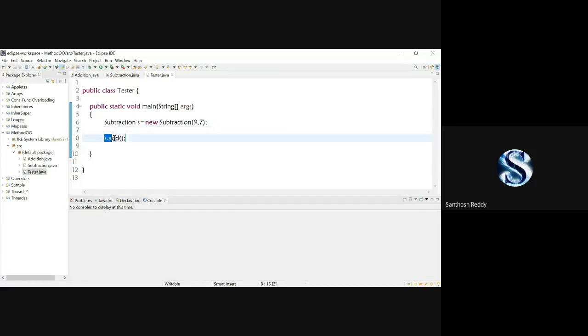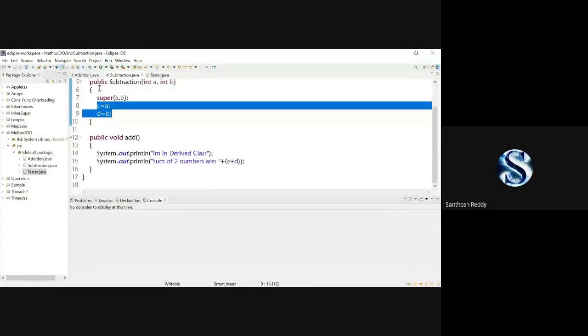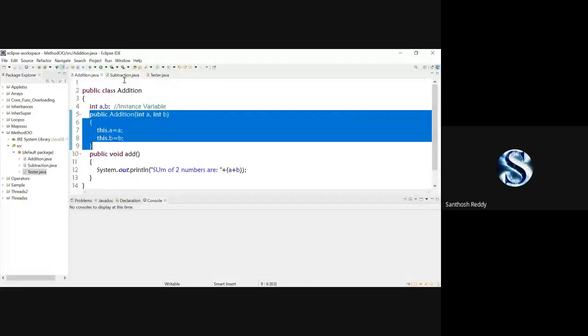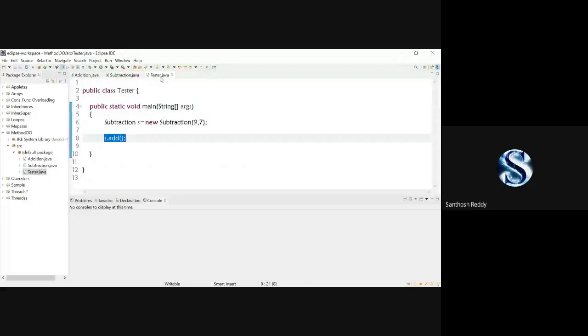Now it will come back to the 8th line. Now it is clearly specifying s.add, so it will jump to Subtraction. Here also we have a method, and Addition also has a method. But make sure that when you are executing method overriding, it is going to take the latest class's method.